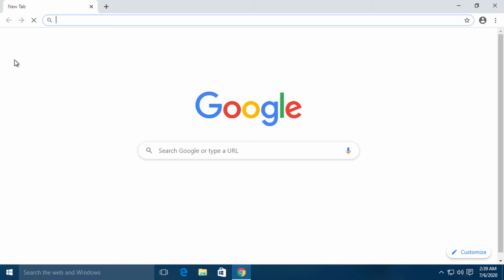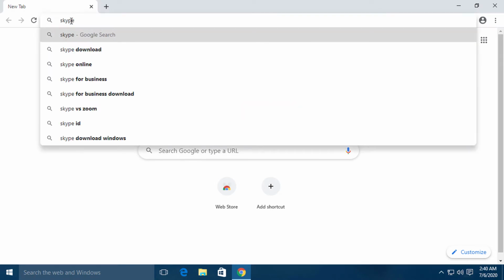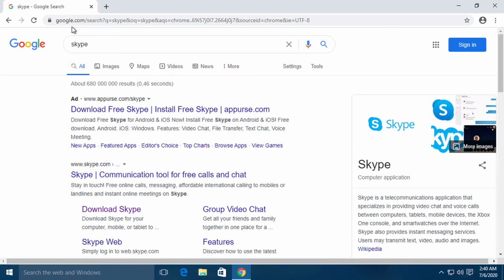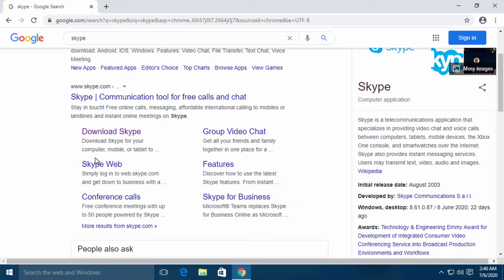Open up your internet browser and do a Google search. Click on the uniform resource locator bar or the search bar and type in Skype. Hit the enter key and you will see Google's results.